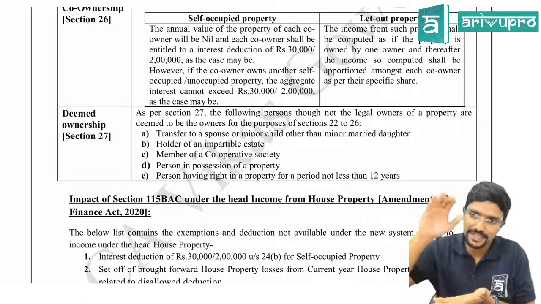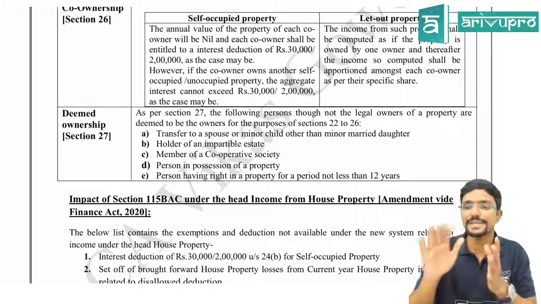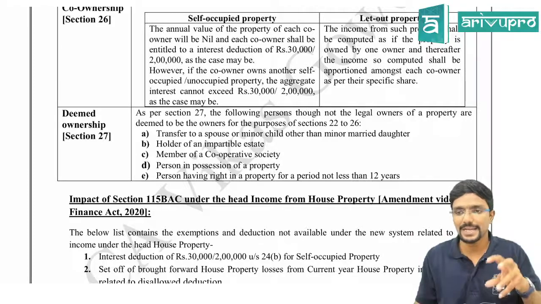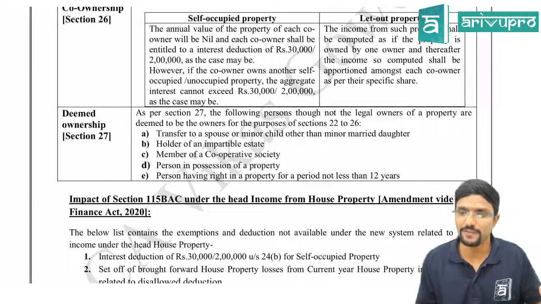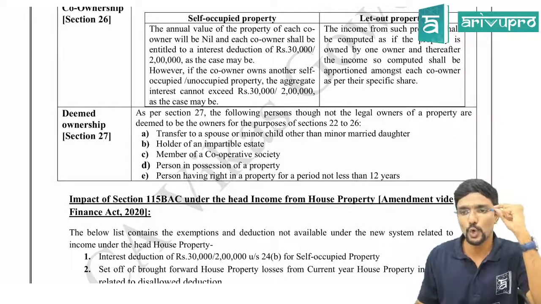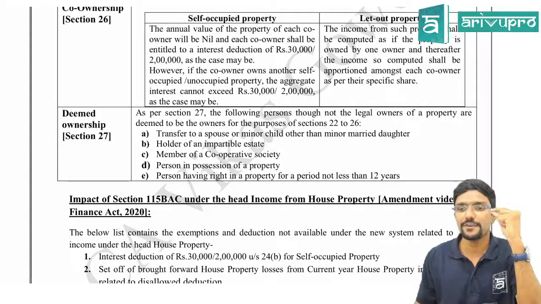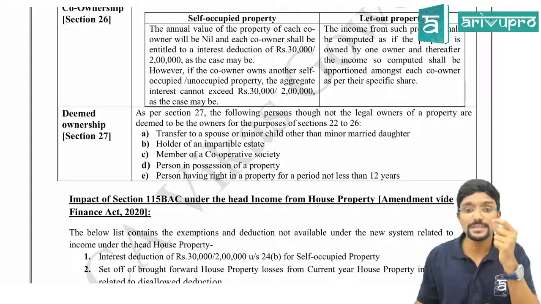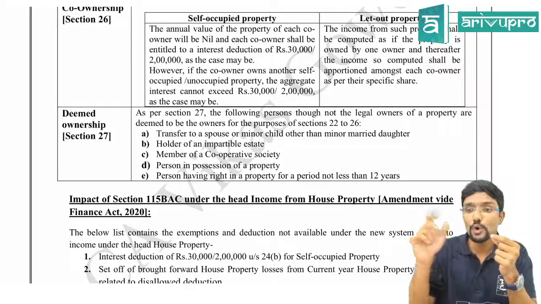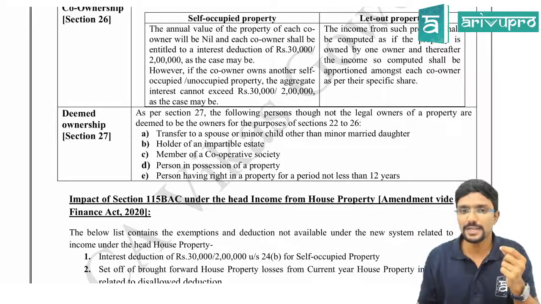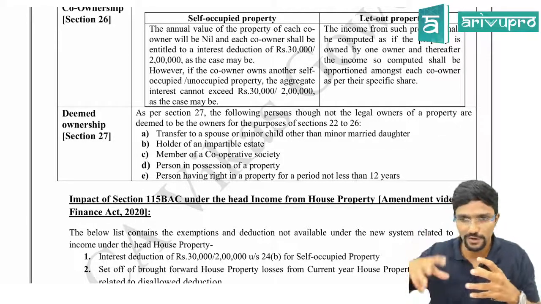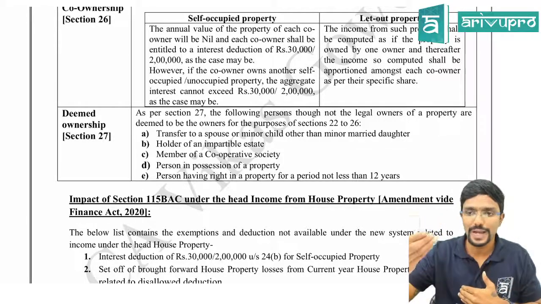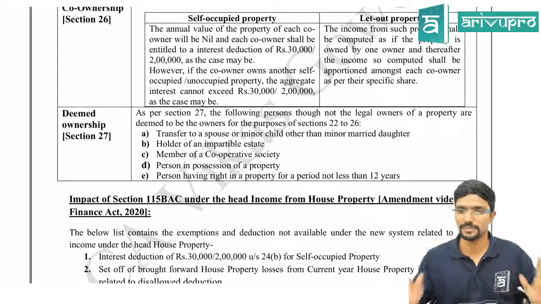Next, section 27 will tell, in few cases, even though the person is not the legal owner, we will treat him as a deemed owner and he will be paying tax on it. He will be paying tax under the head income from house property. Why? Because section 22 told the basic criteria for an income to be taxed under the income from house property is, what is that? It is assessee should be the owner of the property. But here they are telling, even though you are not the legal owner in the following cases, still we will treat you as an owner for tax purpose.